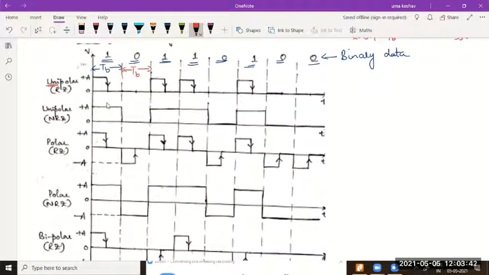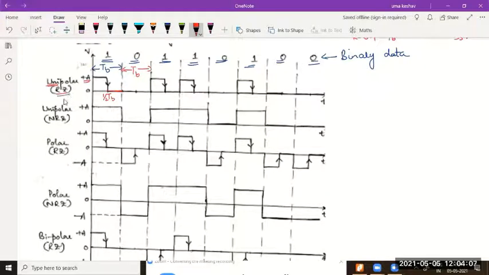Usually we consider positive. So 1 is represented with plus A volts, an amplitude of plus A, and it will remain at plus A for only half the bit duration. For half of TB, it will remain at plus A volts, and for the other half, it will come to 0, because it is return to 0.